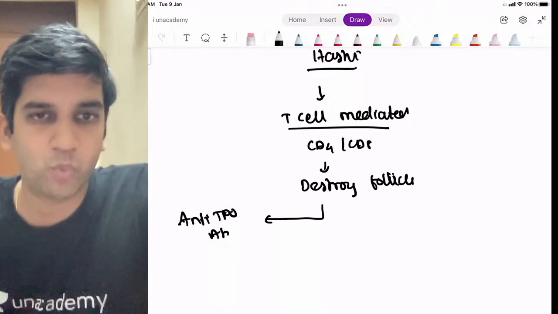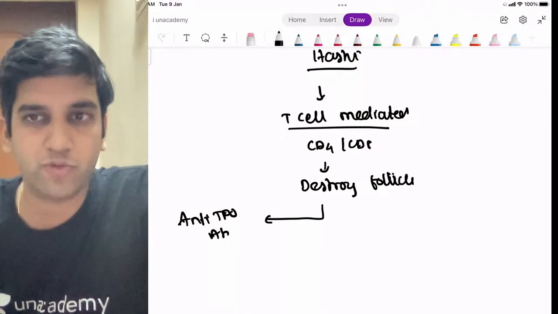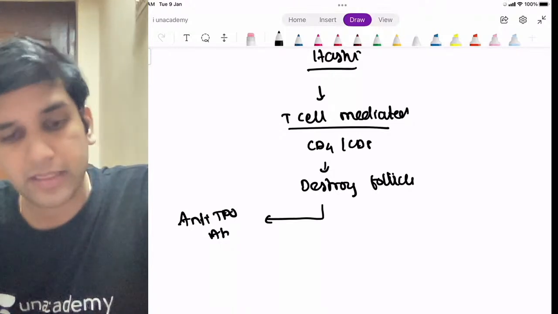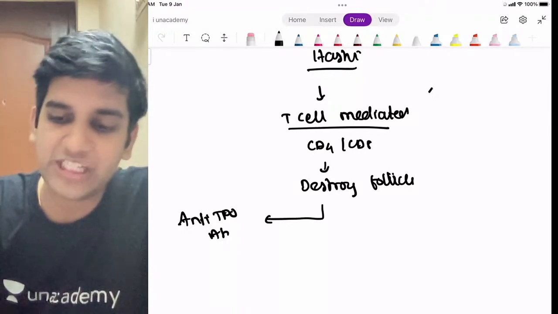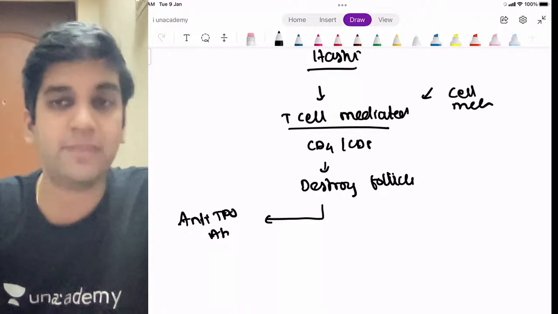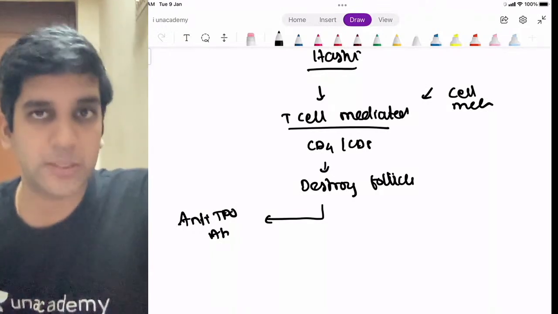What do you think? What type of hypersensitivity will Hashimoto's be? Type 4 or type 2? It has to be type 4. It is cell mediated. Both will be there if both are available, for sure. But the initial process that causes it is cell mediated, right? It's a cell mediated hypersensitivity. It's a cell mediated problem. It's type 4. Type 2 is not the primary mechanism of destruction.